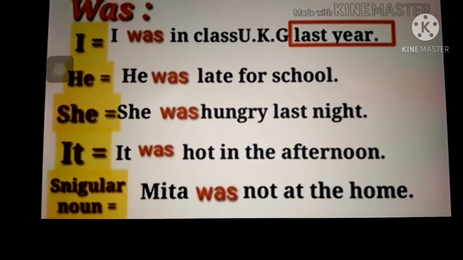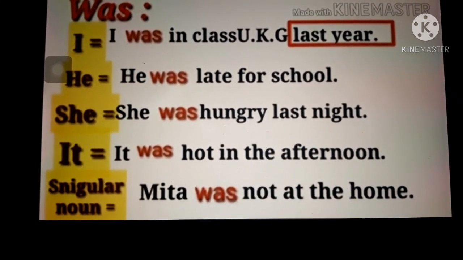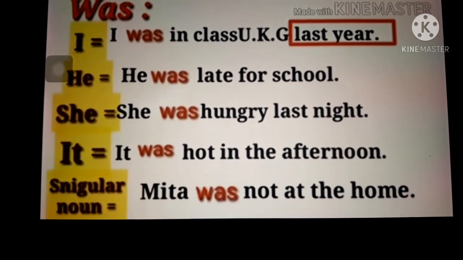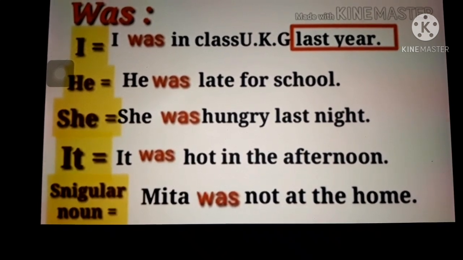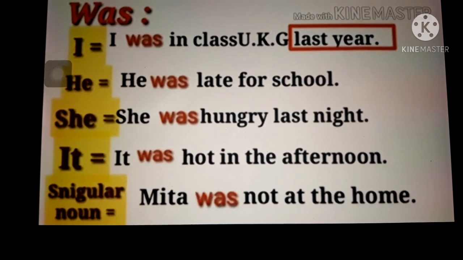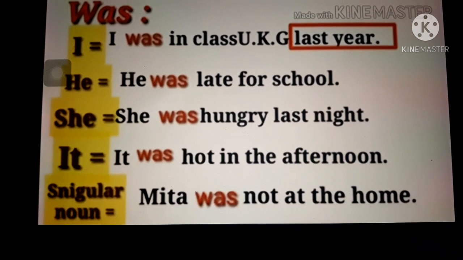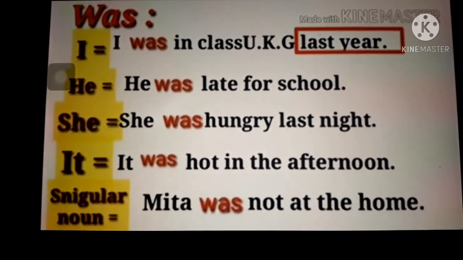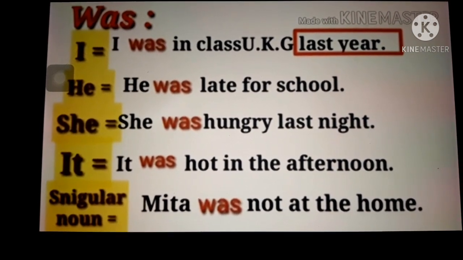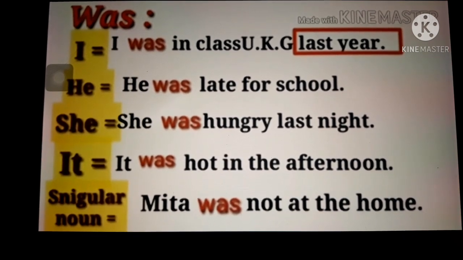It was hot in the afternoon. Now it is evening time and a person wants to tell about the past time, afternoon time. It was hot in the afternoon. So was helping verb is used. Let us see the next. Mita was not at the home. Here Mita is a singular noun and she was not at home in the past time.